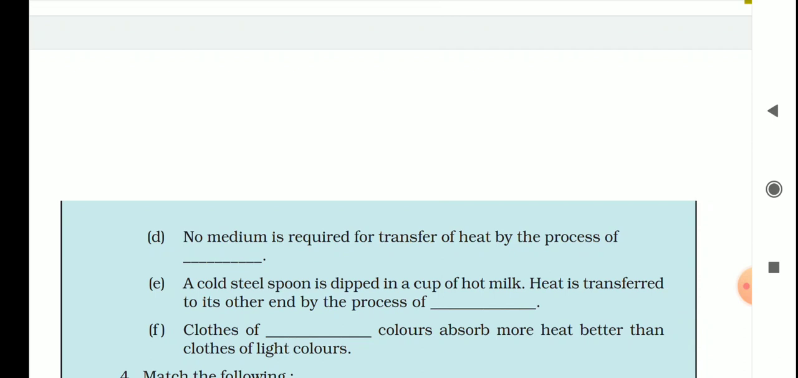Last, clothes of dark color absorb more heat better than clothes of light colors. I think it's simple. Dark color absorbs more heat better than the clothes of light color.